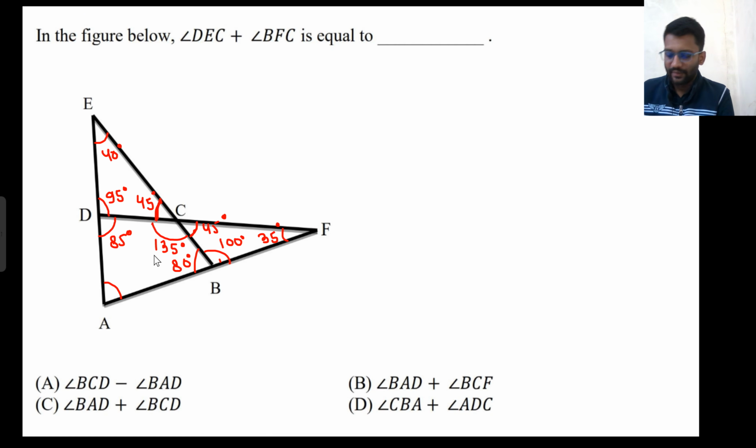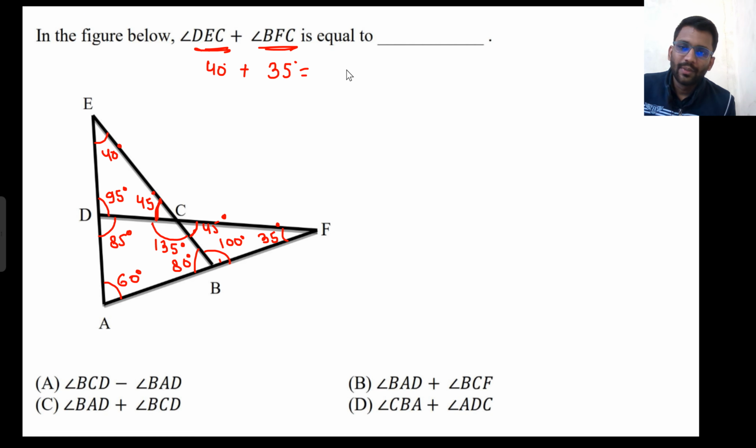Now add these: 135 plus 85 plus 80. This will not take as much time as I am taking here. In the exam you will be able to write it down very, very quickly. This will be 60 degrees, right? Now you need to find DEC plus BFC. That means 45 degrees plus 35 degrees. Your answer should be 75 degrees.